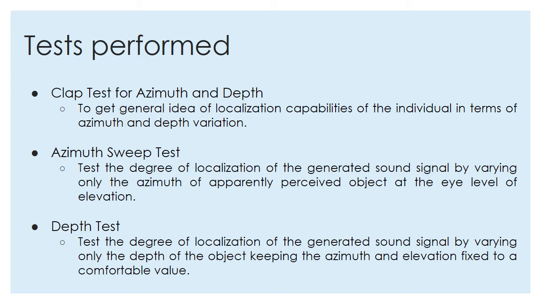Azimuth sweep test. In this test, we fed a signal in the subject's ears using earphones, which consisted of a sweep from left to right at 5-degree separation with two identifiable objects at azimuths -15 degrees and 45 degrees. This was done at an elevation of 0 degrees, that is the head level. Depth test. In this test, the signal consisted of sounds at azimuth 80 degrees with varying depths coming nearer to the subject.